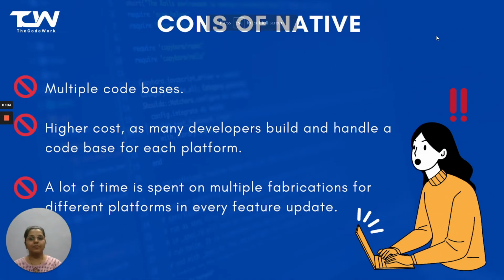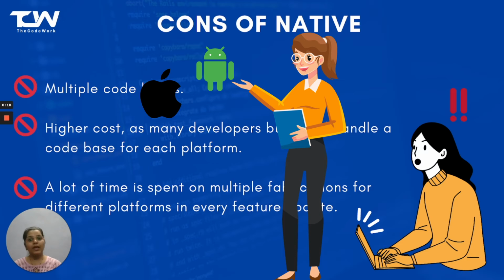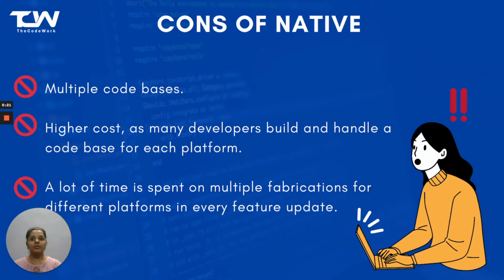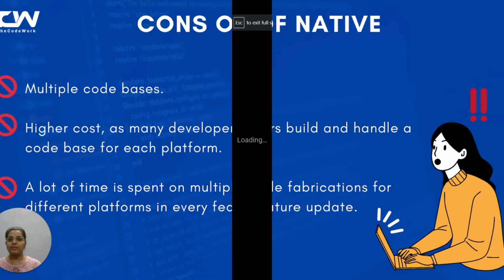Cons of native app. A native app involves multiple code bases since each device will have its own version of the app. For example, you have to build two different apps to serve Android and iOS. You need different developers to build these apps for you. That is why it involves higher cost and more development skill required to build and handle a code base for each platform. A lot of time is spent on multiple modifications in every feature update because it is tightly coupled with the underlying hardware and operating system.